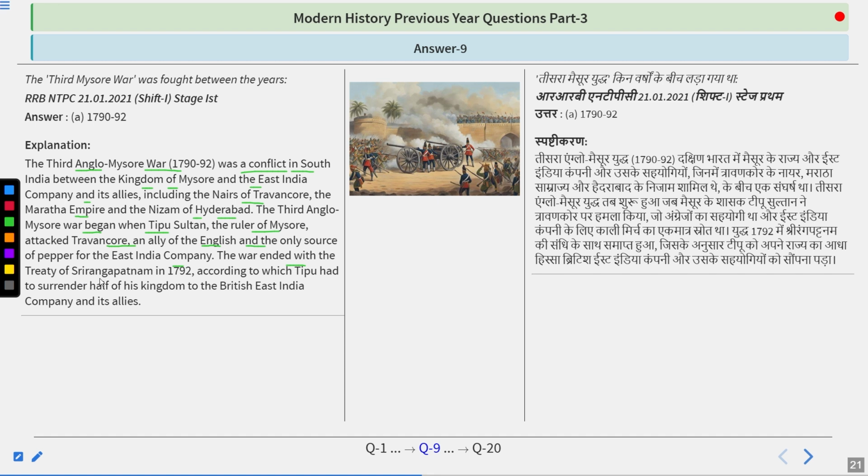The war ended with the Treaty of Srirangpattam in 1792, according to which Tipu had to surrender half of his kingdom to the British East India Company and its allies. So do remember the answer is 1790 to 1792.